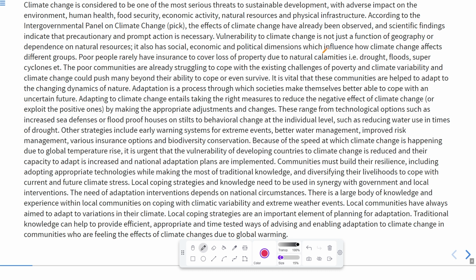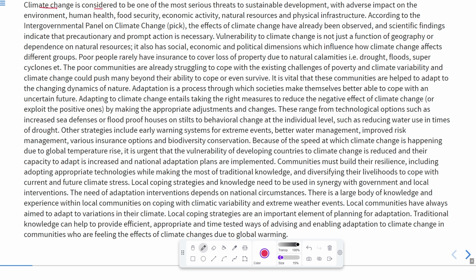so that we can identify what is there in the passage and analyze its meaning. After that it will be very easy for all of us to figure out the questions based on this passage. So let's begin reading this passage.